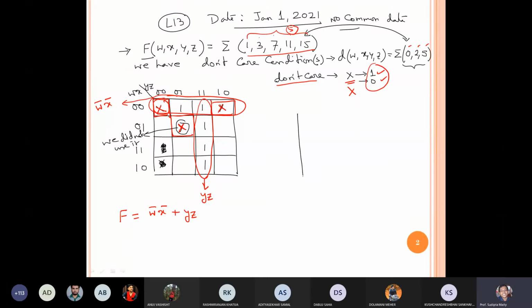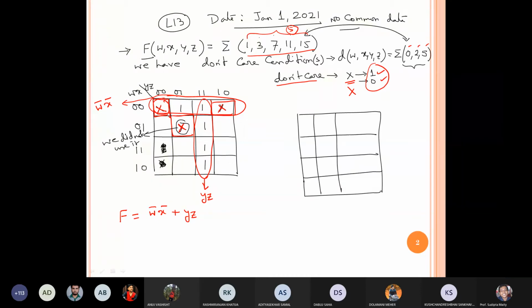Now let me try to solve the same problem in a different way. Here we have don't care, here we have don't care, here we have don't care, then 1 1 1 1 1. Let me write this one.